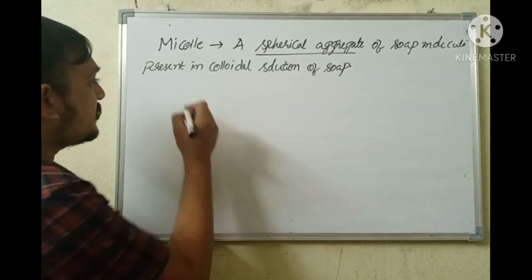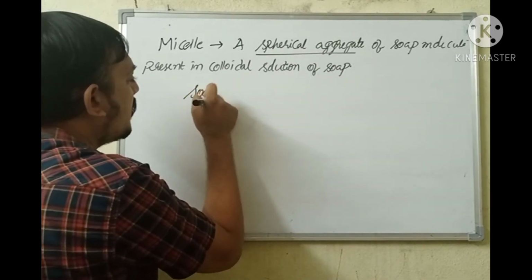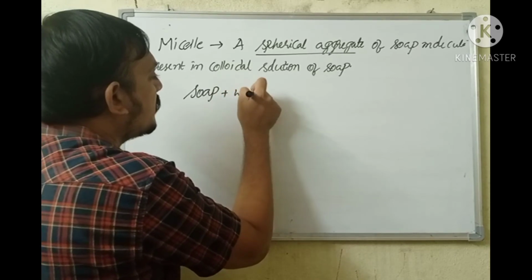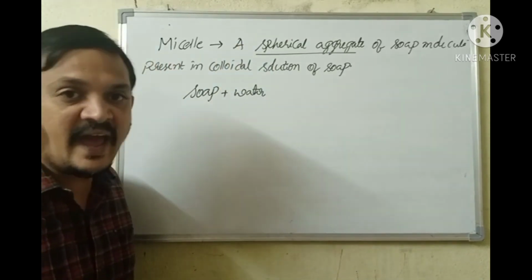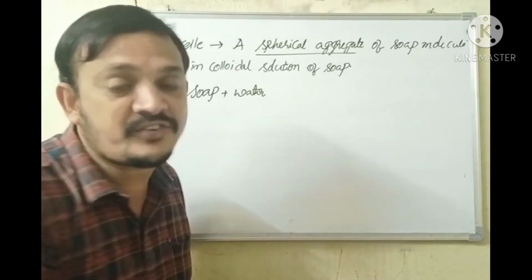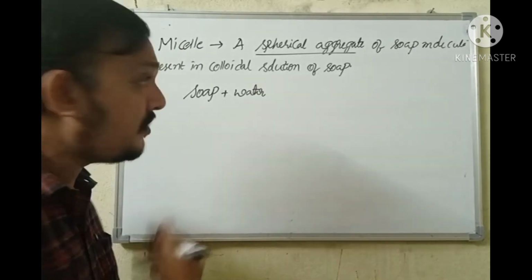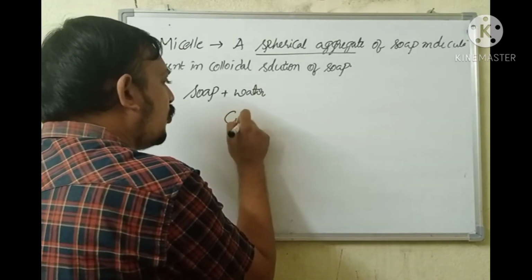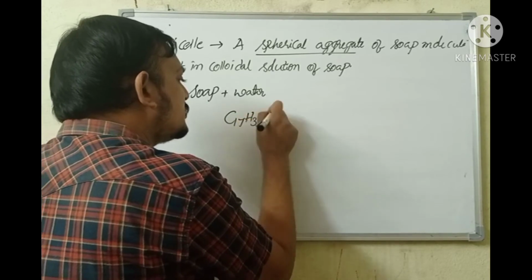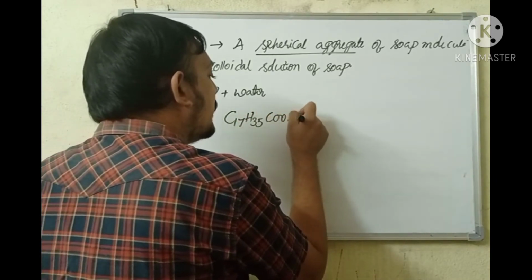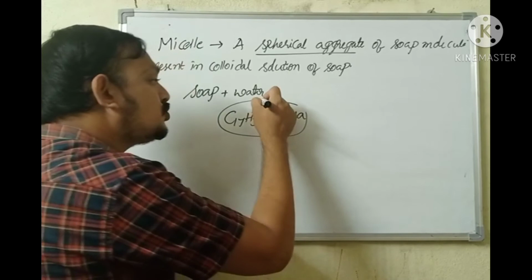Soap is used along with water for cleansing action at concentration higher than critical micelle concentration. Consider C17H35COO-Na. A soap molecule has two parts.